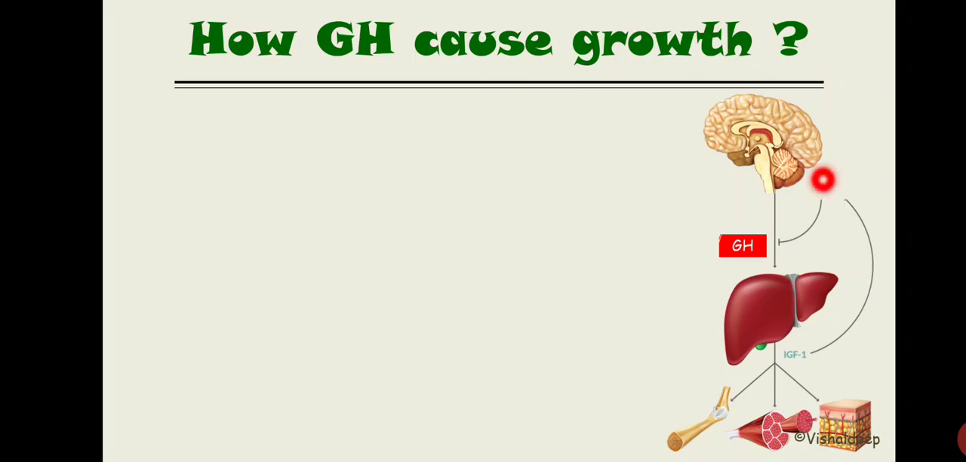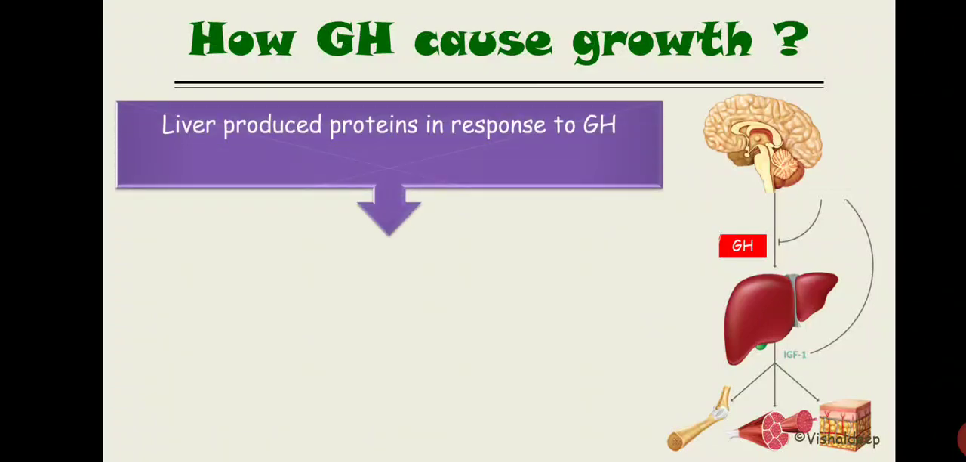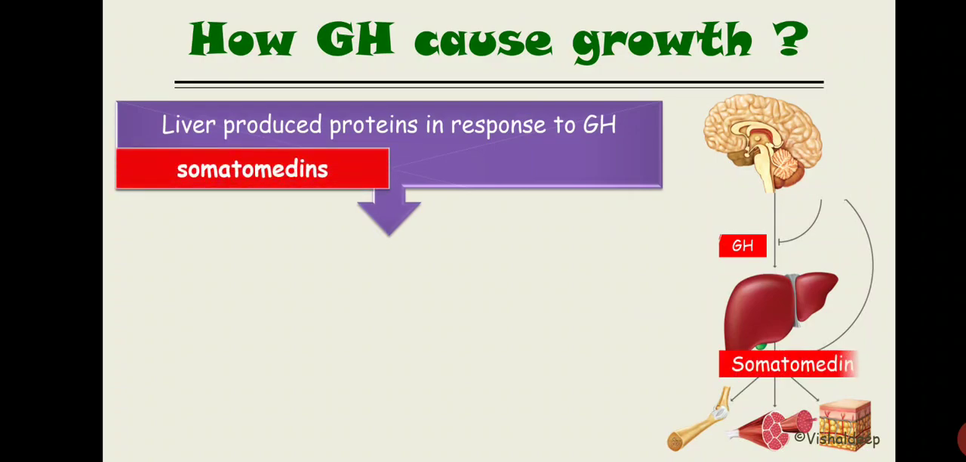As you can see in this figure, this one is the brain. From the anterior pituitary, growth hormone is secreted. That growth hormone goes to the liver, and inside the liver it produces some chemical or substance. That substance induces the action of the growth hormone. So some of the action of growth hormone is directly due to growth hormone, and the majority of its action is due to the substance that is secreted by the liver under the influence of growth hormone. So the liver produces a protein in response to growth hormone. The name of that protein is somatomedin.